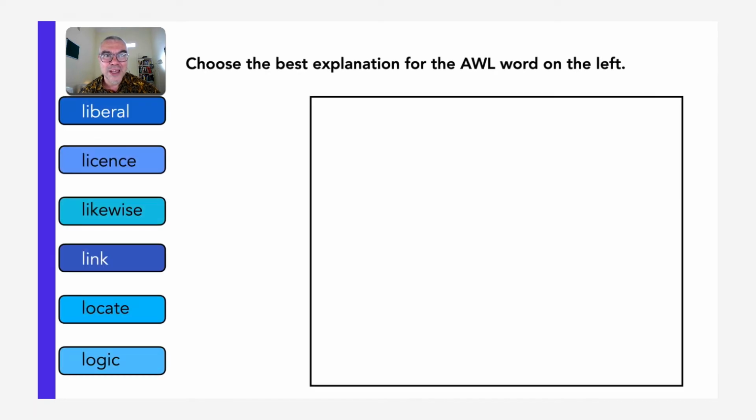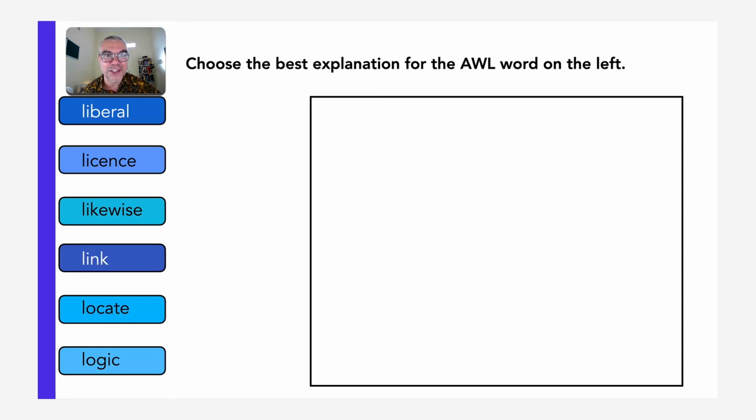Let's continue with the second group of words. Here they are: liberal, license, likewise, link, locate, logic. And to practice these words, I'd like you to match the word to the correct explanation.